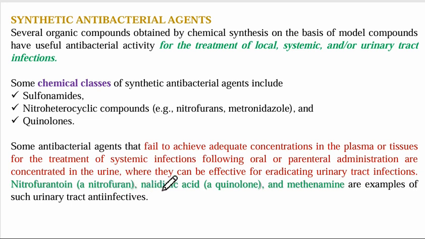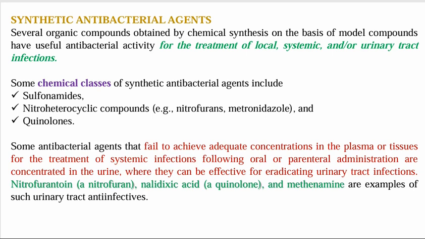Examples are nitrofurantoin, a nitrofuran, nalidixic acid, which is a quinolone, and methenamine, which are examples of such urinary tract anti-infective agents. So the simple mechanism is that they do not have adequate concentration in plasma or tissues.